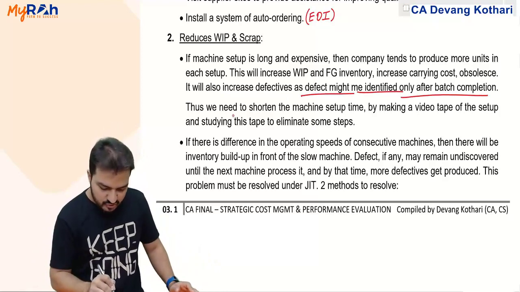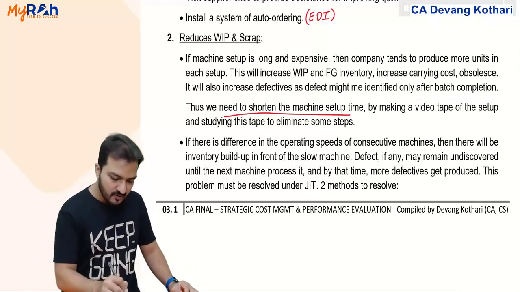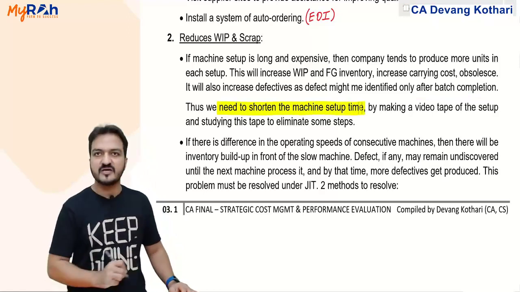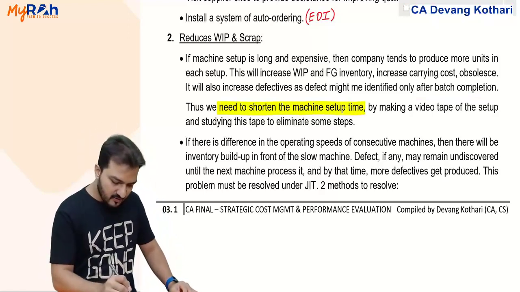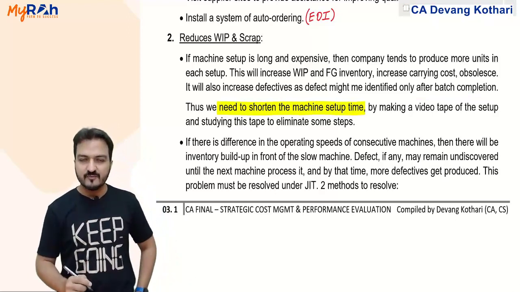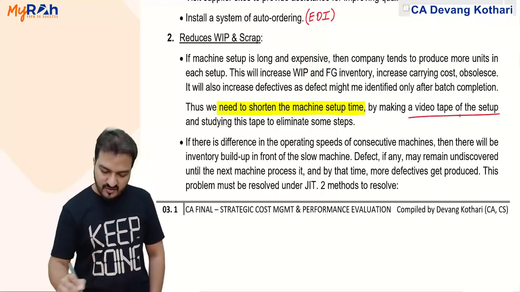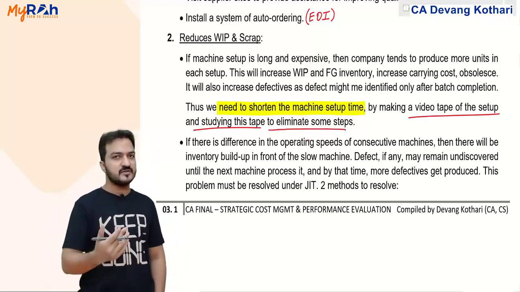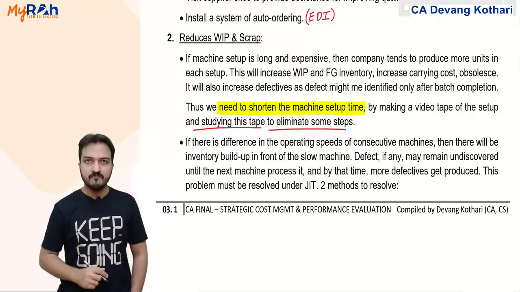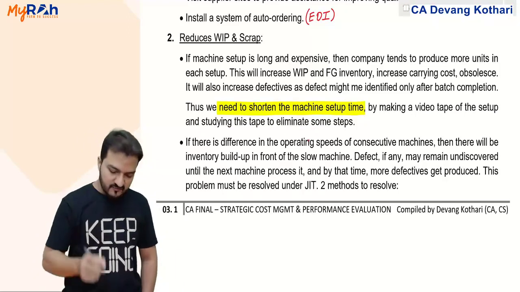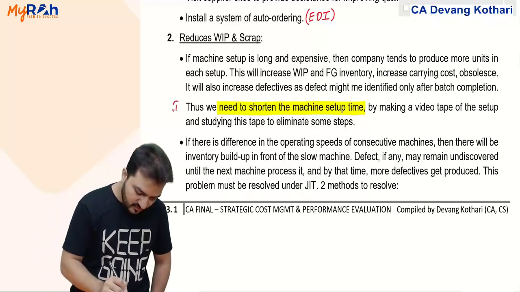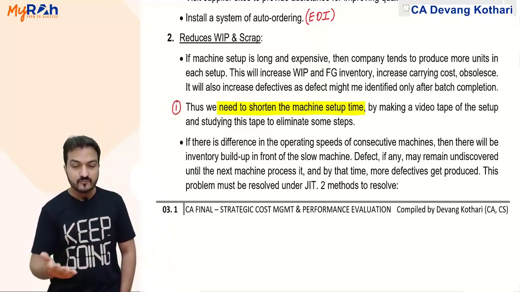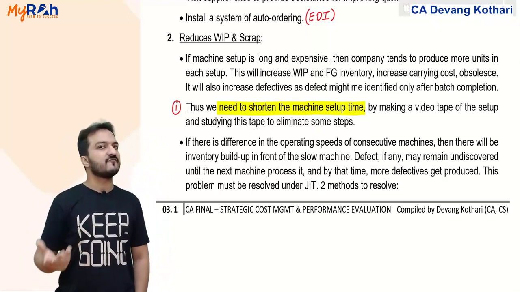Thus, we need to shorten the machine setup time. What you need is to shorten the machine setup time. And that can be done. Some suggestions are given in your study material. You can do that by making a videotape of the setup and studying this videotape to eliminate some unnecessary steps. So my first major change over here is that it will shorten the setup time. You need to shorten the setup time because if the setup time is long, then you will tend to produce more units after every setup.